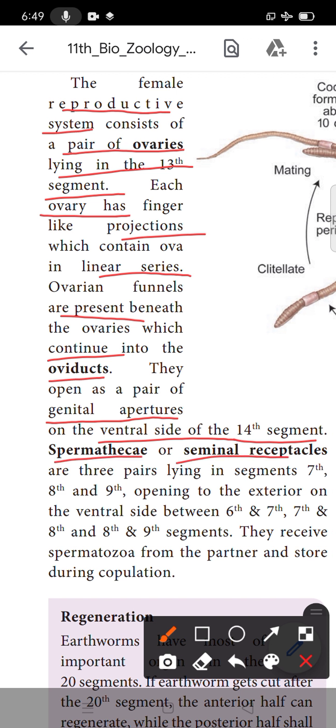Spermathecae or seminal receptacles, three pairs, lie in the 7th, 8th and 9th segments. They open to the exterior on the ventral side between 6th and 7th, 7th and 8th, and 8th and 9th.